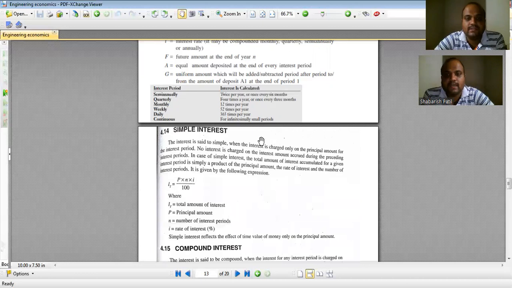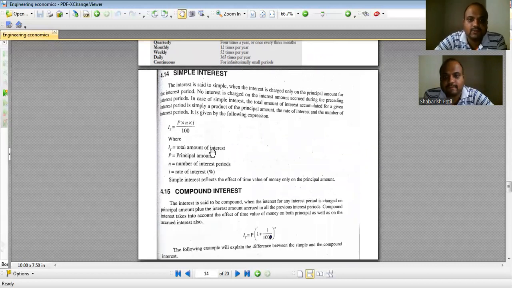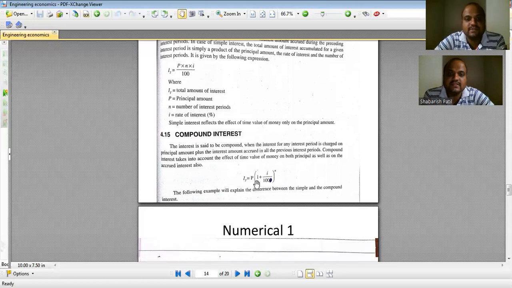Going to simple interest, we know the amount of simple interest is equal to PNI by 100, where I is the total amount of interest. Similarly, for compound interest, it is equal to P into (1 plus I by 100) raised to N. So please remember these two formulae. This is the expression for simple interest, and this is the expression for compound interest.